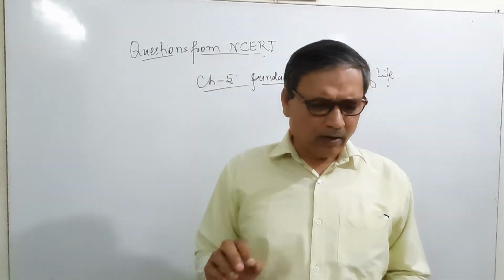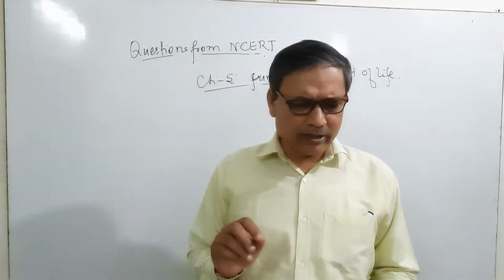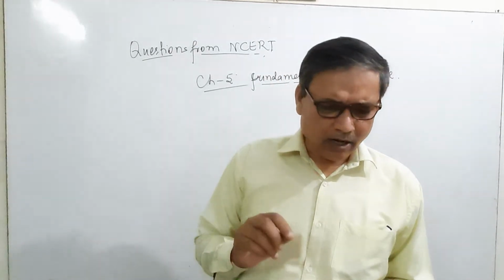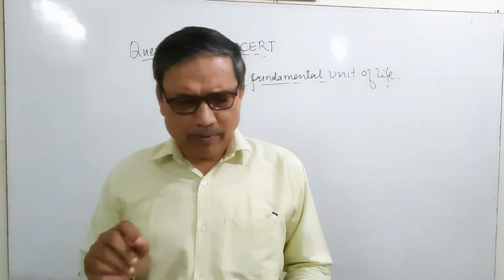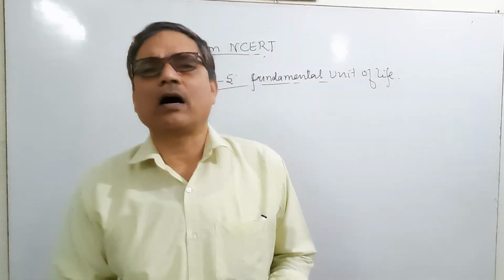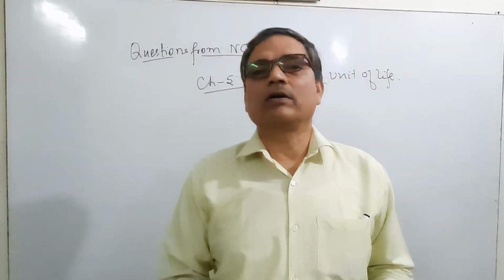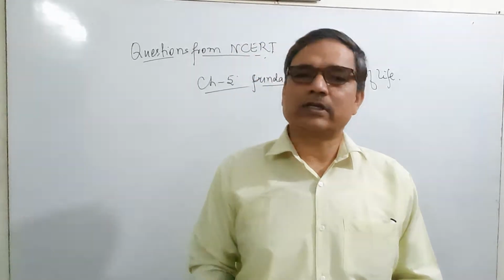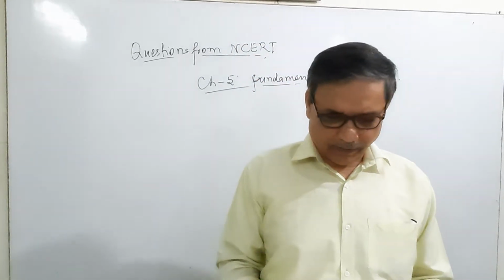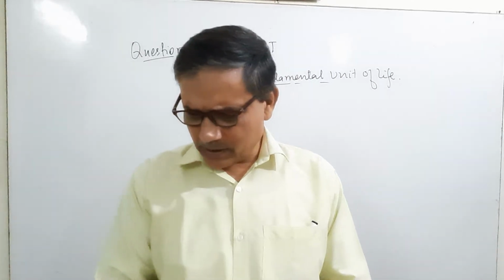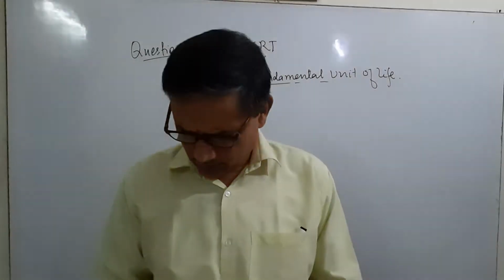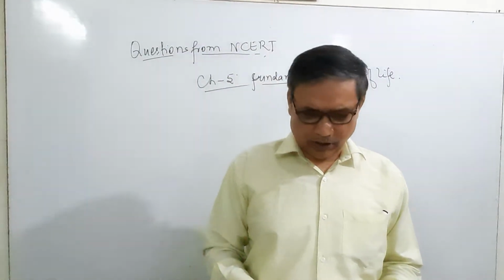Third is not filled. Membrane. Fourth, membrane bound cell organelles are absent. In the eukaryotic cell, membrane bound cell organelles are present because the cell membrane is present. Therefore, the cell organelles are also well defined. Page number 65. Question number first.